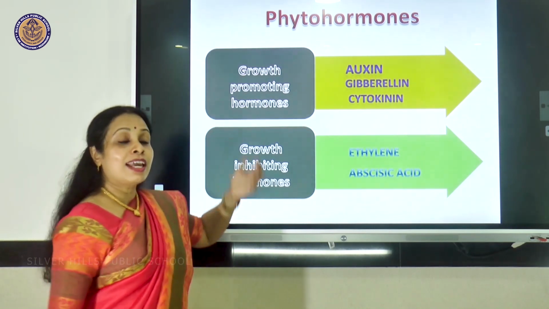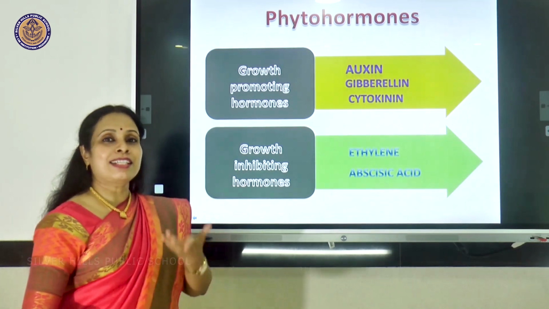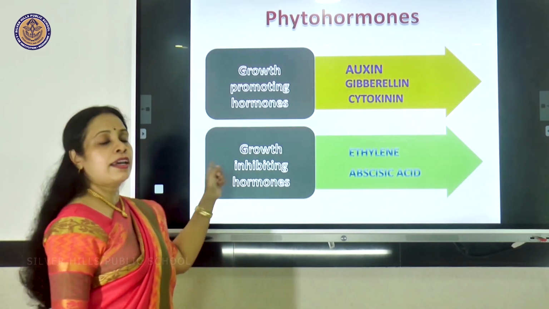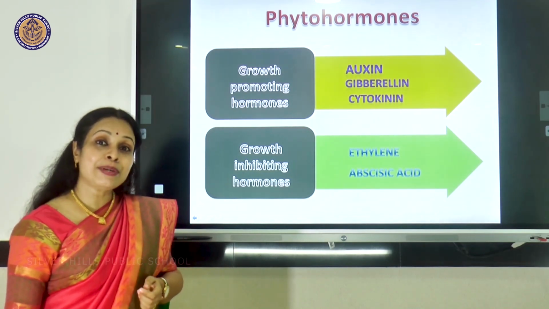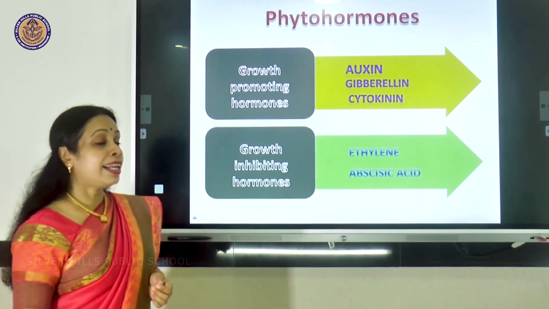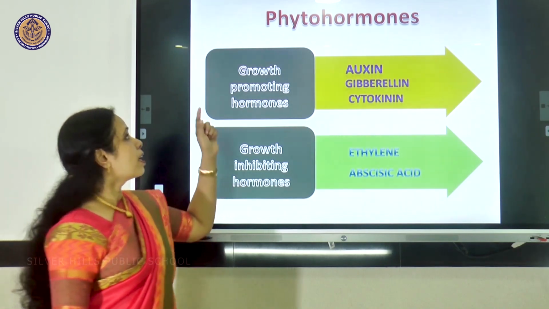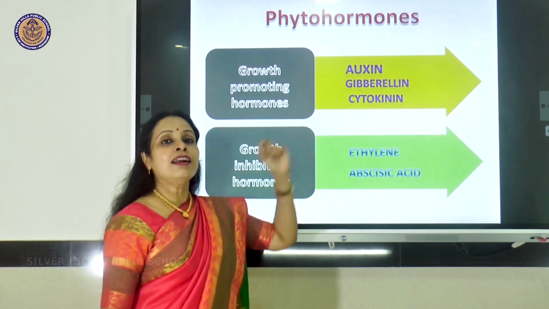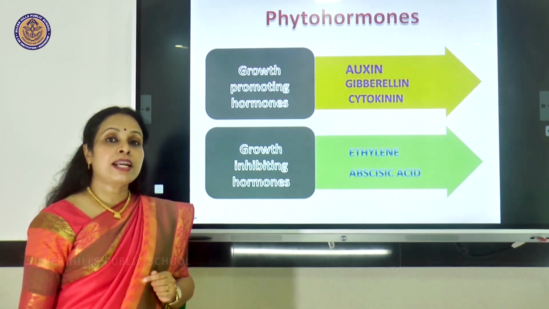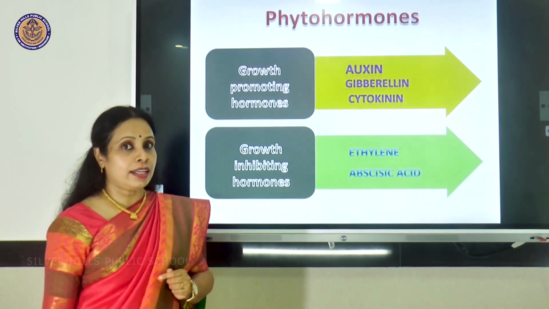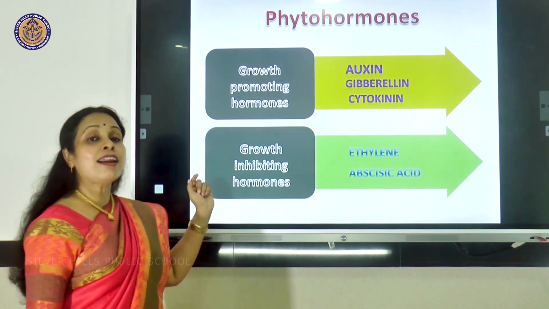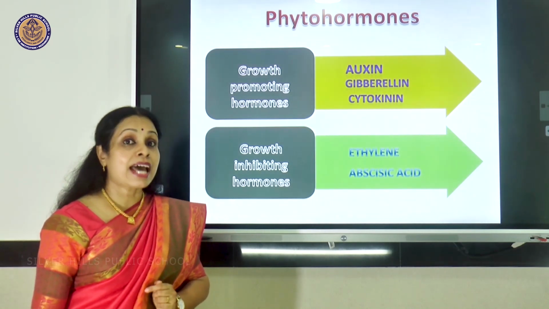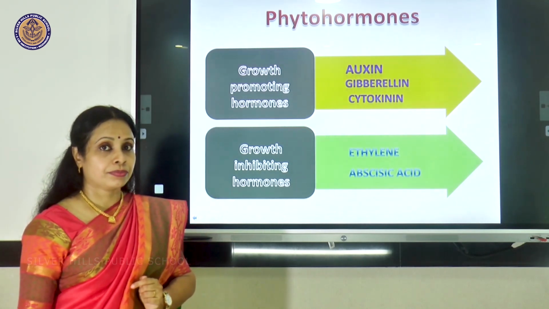This group will promote growth in plants, whereas the second group is causing aging, it is inhibiting growth. Growth promoting hormones are auxin, gibberellin and cytokinin, whereas the growth inhibiting hormones are ethylene and abscisic acid.